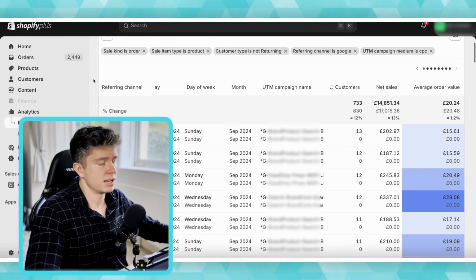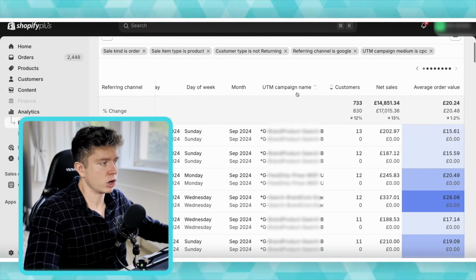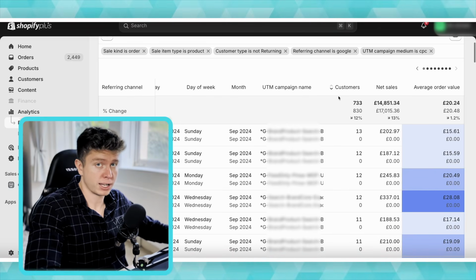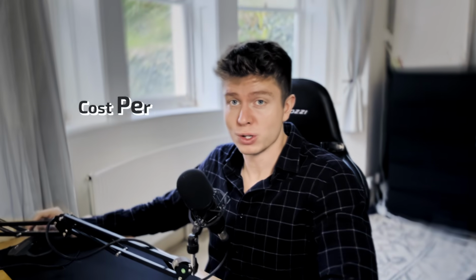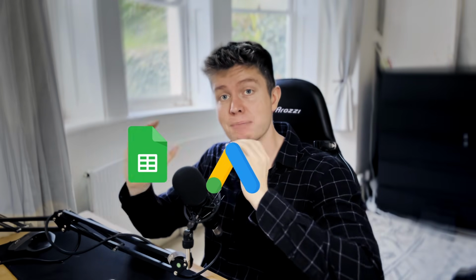So from having that UTM data, we could actually pull this into our Shopify new customer reports. And by adding the column of UTM campaign name, we could genuinely now see the new customers we were generating per campaign. However, what we couldn't see was the cost per new customer for these campaigns. We could only see the volume of new customers. So in order to overcome that step, we then wanted to export this data from Shopify into a Google Sheet and then mix this with the spend we were getting from Google Ads. So we had to import it from Shopify to Google Sheets, and then we had to import our ad spend data to Google Sheets and mix those together so we could see the cost per new customer acquired.